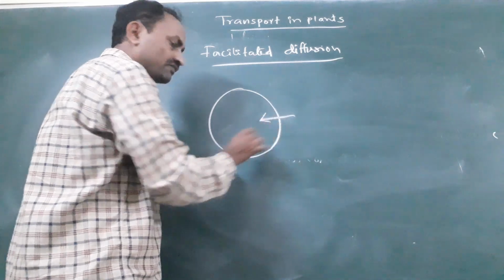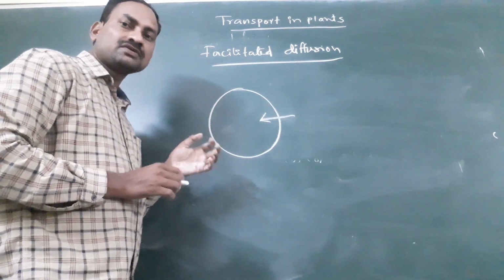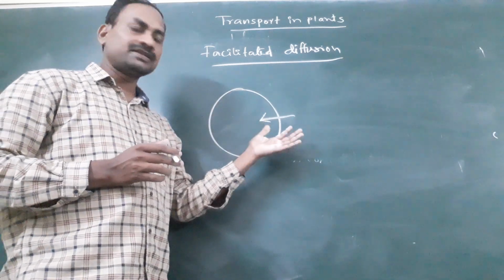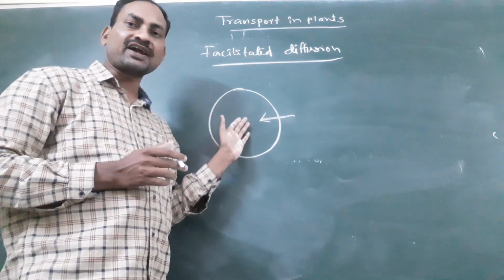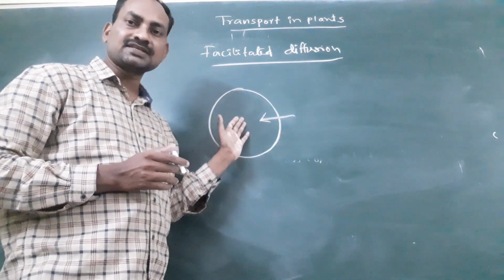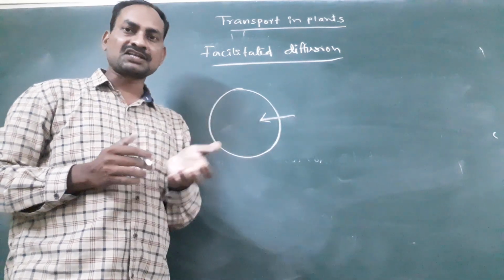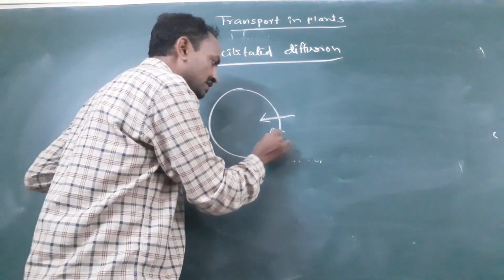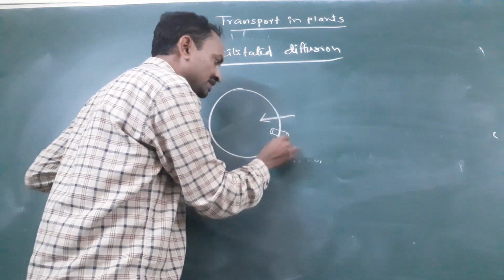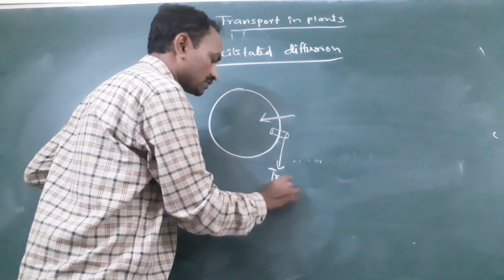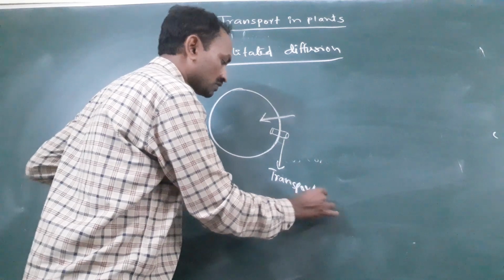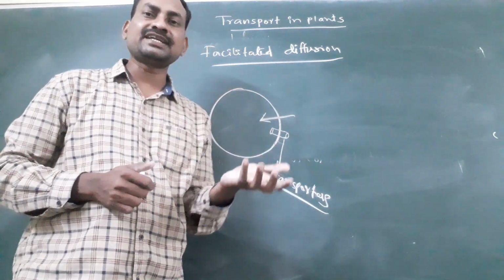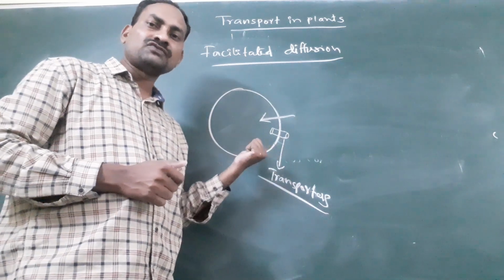So the molecules which are hydrophilic, that means they love water, find it difficult to transport inside the cell. So for the transportation of these hydrophilic molecules, the cell membrane contains some specific proteins. These proteins are called transporters. Now these transporters help or facilitate the diffusion of the molecule.